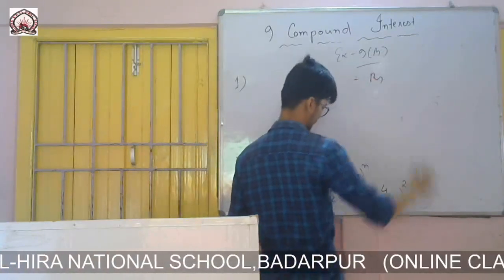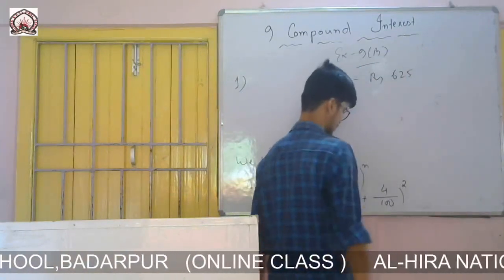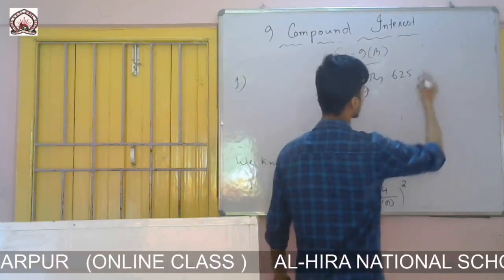Equals to rupees 625, and this, okay, leave it like this.